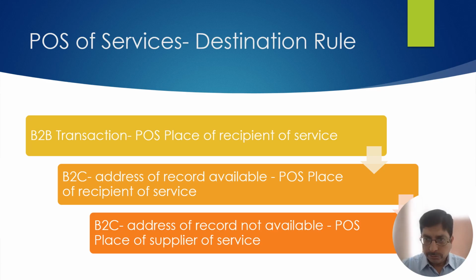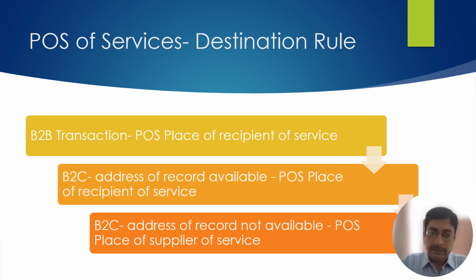However, you should get some documentary proof which will establish that the recipient is from Gujarat, because the administration of the tax is by the location of the service provider. Suppose tomorrow the officer asks why you charged IGST, mentioned the place of supply as Gujarat and floated the tax to the Gujarat government, and why not to Maharashtra by mentioning CGST, SGST with place of supply as Maharashtra, then you should have some documentary proof which will establish that the location of the recipient is Gujarat, some Aadhaar card proof, some proof.